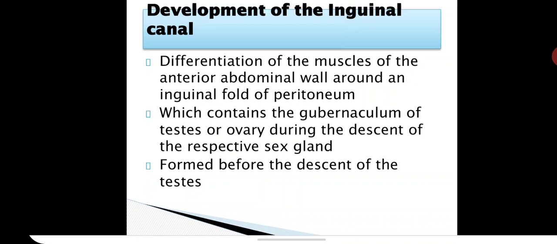That means first this processus vaginalis along with the gubernaculum testis is running in this anterior abdominal wall. So the muscles are then developing around this, leaving this path. That's how this canal is formed. Otherwise, this canal is formed before the descent of the testis.